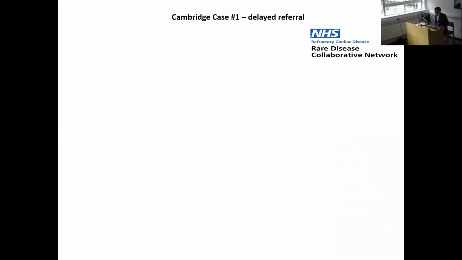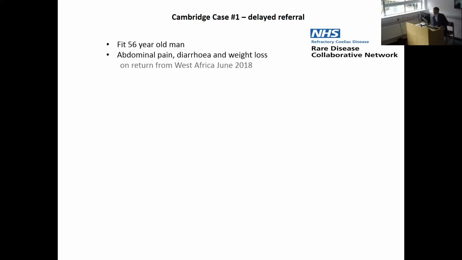So I'm just going to finish now with 3 case histories that we've had here in Cambridge over the last year, just to demonstrate some of my concerns about refractory celiac disease. The first case is of what I would consider a delayed referral or a lack of recognition of the possibility of this condition. This was a fit 56-year-old man who developed abdominal pain, diarrhea, and weight loss shortly after a 2-week business trip that he'd been to West Africa for back in June 2018.